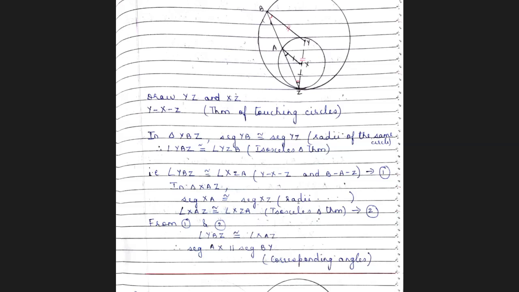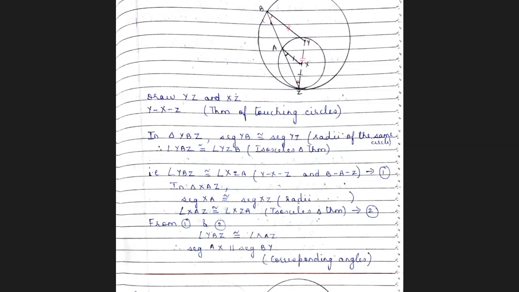Reason: Y, X, Z and B, A, Z. These three points are collinear. Mark it as equation number 1. Now take triangle XAZ. Segment XA is congruent to segment XZ. Same reason, they are the radii of the same circle, the smaller circle. Angle XAZ is congruent to angle XZA, isosceles triangle theorem.